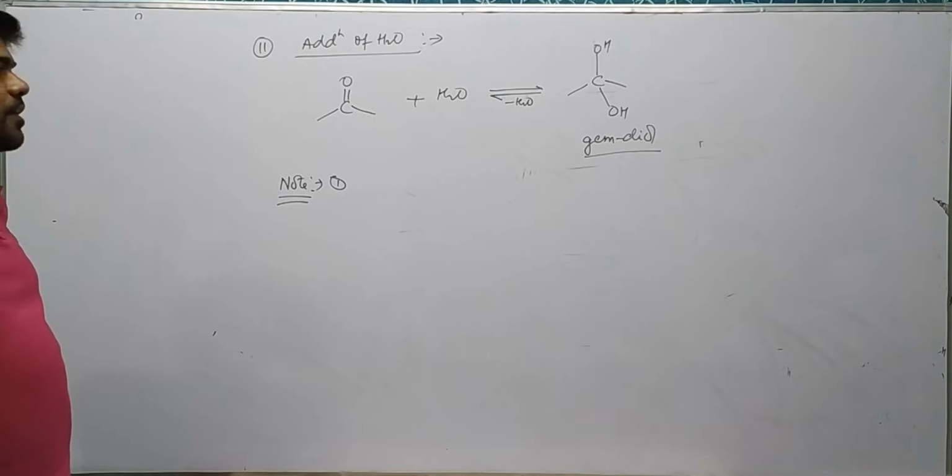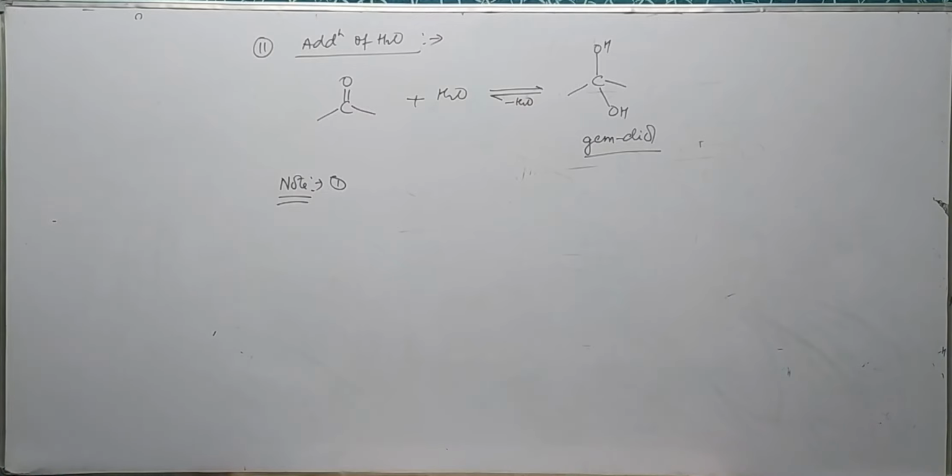Aldehydes and ketones containing strong electron withdrawing groups form stable hydrates.